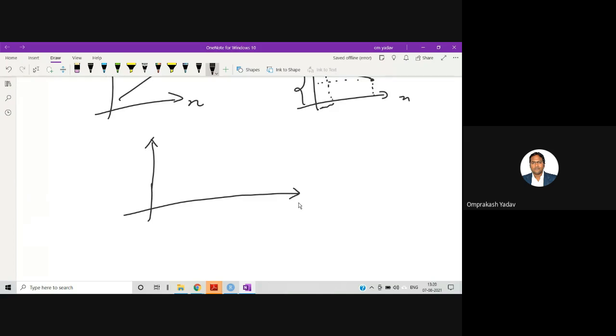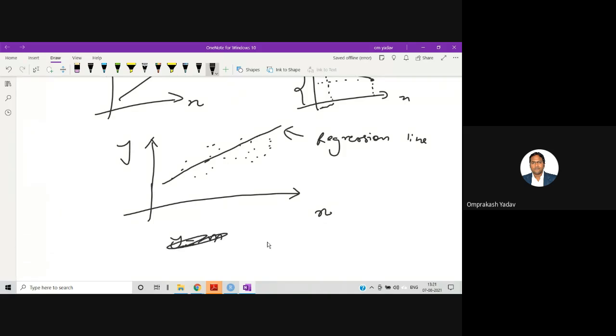Now, suppose we have the data sets. We normally plot a scatter plot where your data set is scattered like this, all these x, y points. Then we try to draw a fit line, a line like this, which is called the regression line. The equation of the line we normally represent in this way: y is equal to b0 plus b1x.